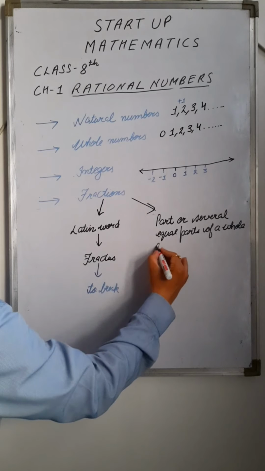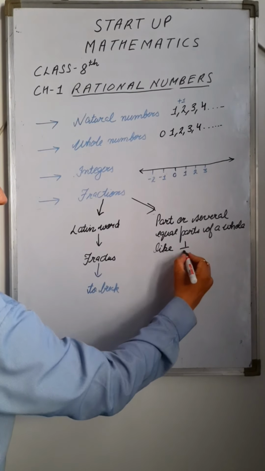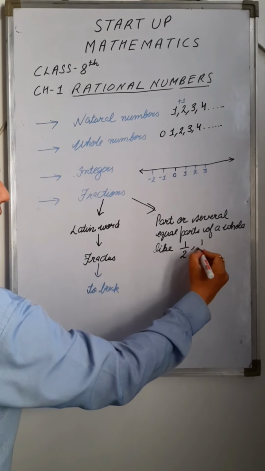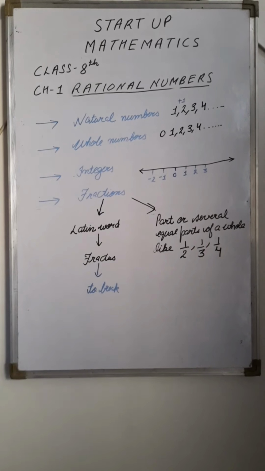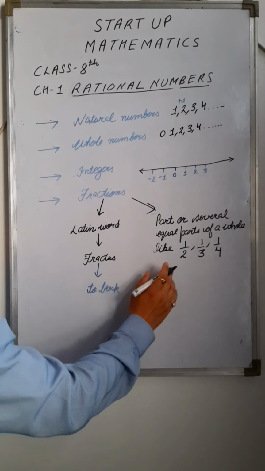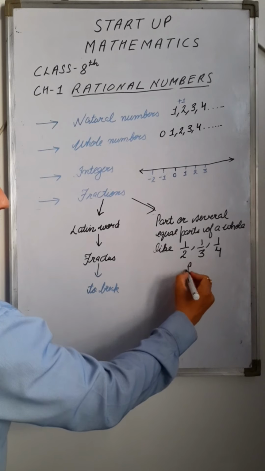Like 1/2, 1/3, 1/4. Right? Clear? So fractions are in the form of numerator by denominator, which means it is in the form of, let's suppose, p by q.